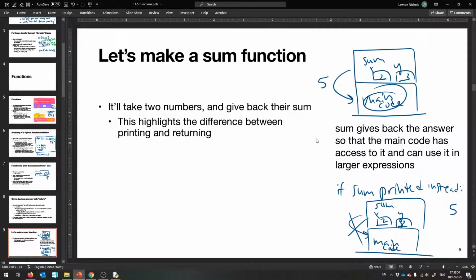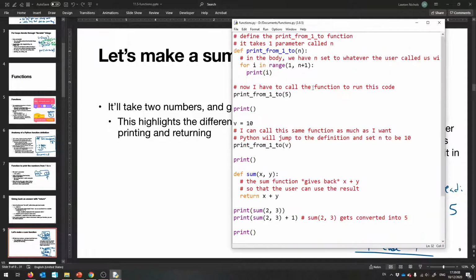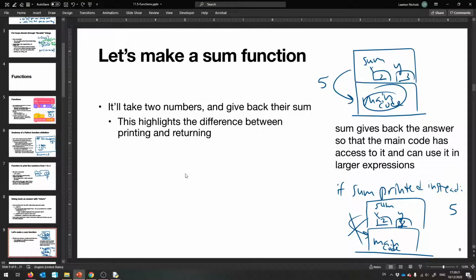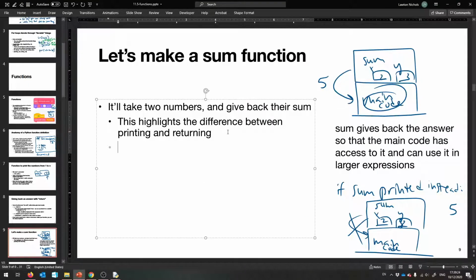So remember to return when you need to give back a result, rather than printing sometimes and not giving back a result. A lot of the time it's okay to print. Maybe that was what the function was supposed to do, like this one up here. This one was supposed to print. It made no sense to be like +1 to it. But other functions are meant to give back values, so you can use them in larger lines of code, larger expressions, we say. Okay, so when you return a value,